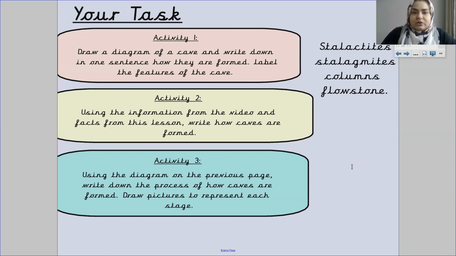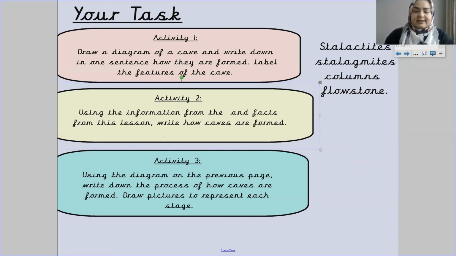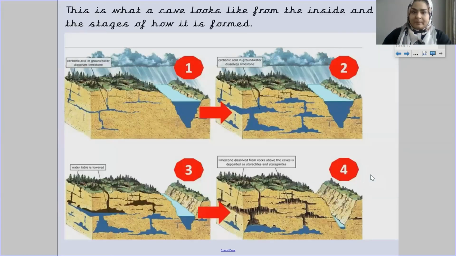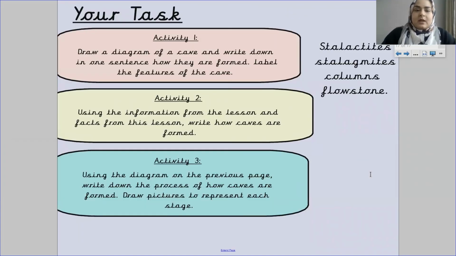For activity number 2, using the information from the lesson and facts, okay, write how caves are formed. Okay, then you can draw a cave and label the features. Activity number 3 is using the diagram on the previous page. So this diagram, write down the process of how caves are formed. Draw pictures to represent each stage, okay?